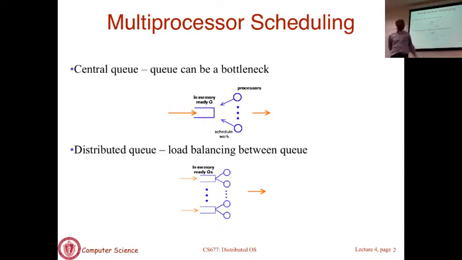Okay. So in this case you are basically going to have problems dealing with cache affinity, or respecting the cache affinity of a task. Okay. That is not the case if you have a single queue per core. If you have a single queue per core, you basically run the task and it goes back to the end of that queue. So it's going to run again on that same core. So cache affinity is respected when you distribute it, except for the case when you're doing load balancing. If you're doing load balancing and you reassign a task, then it is going to start with a cold cache.